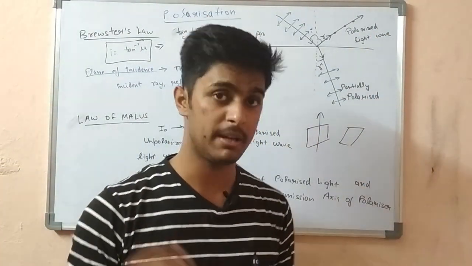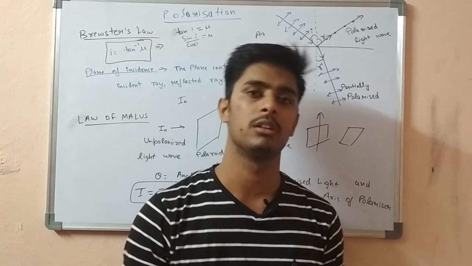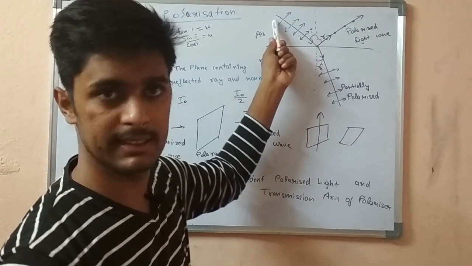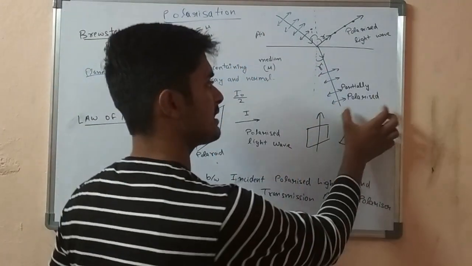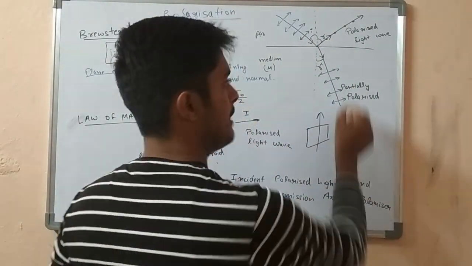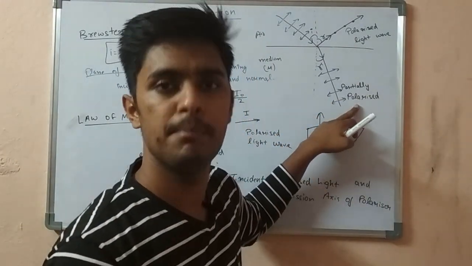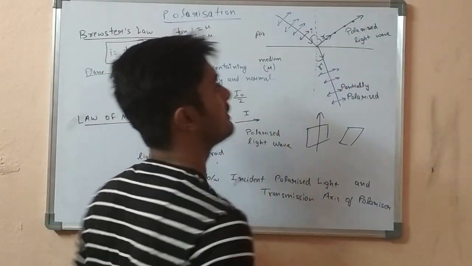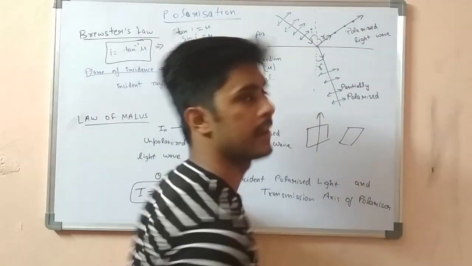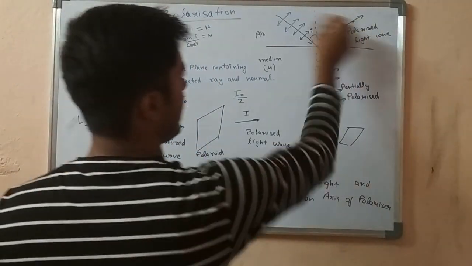What is partially polarized? The plane of the light waves in which the amplitudes are different from this case. The amplitude of partially polarized light is different from unpolarized light. This is the simple definition of partially polarized. The amplitude will not be the same, and the light will not be completely polarized. In case of polarized light, the electric field amplitudes will be parallel to each other. This is a simple thing in case of polarized light wave. This is the diagram you will draw.